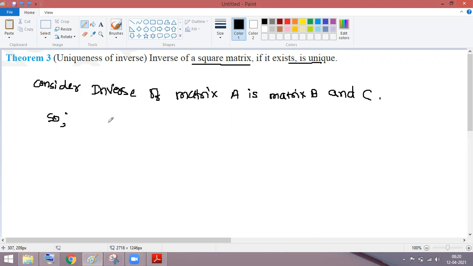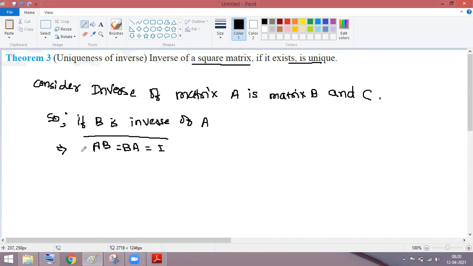Okay, if B and C are the inverse of A, if B is inverse of A, it means that क्या हम बोल सकते हैं कि AB is equal to BA is equal to I. Any problem? Another thing I can say that here, if C is, if की जरूरत नहीं है, already हमने consider कर रखा है,